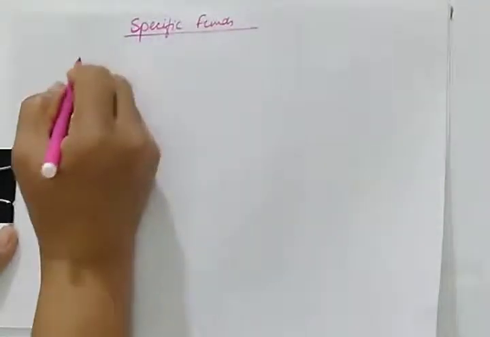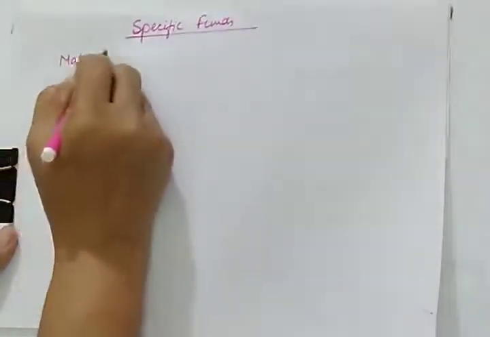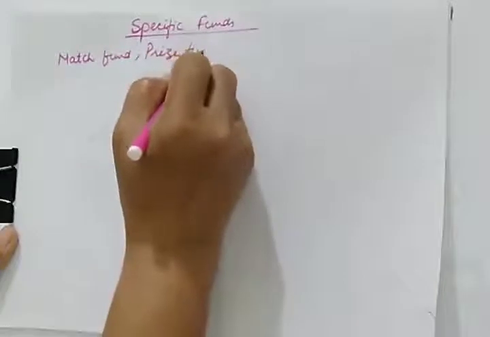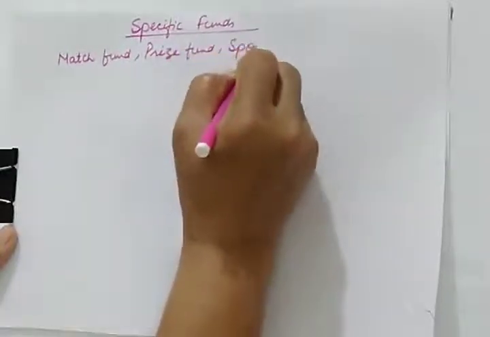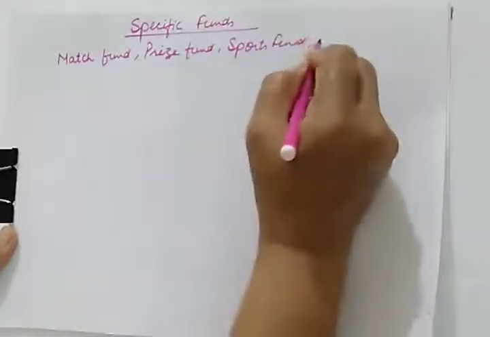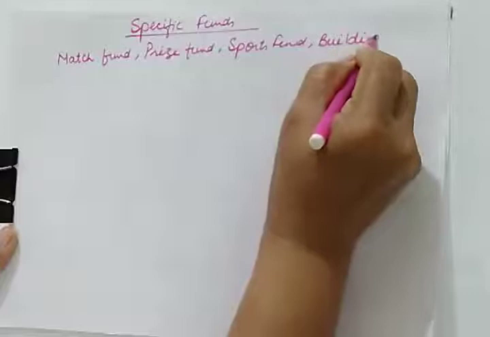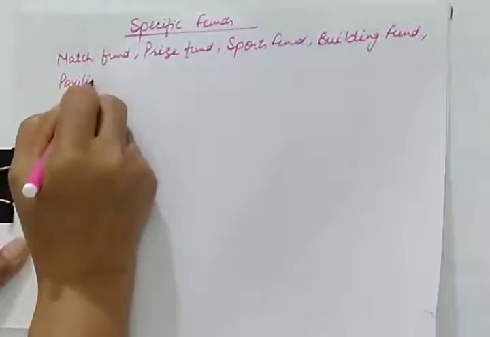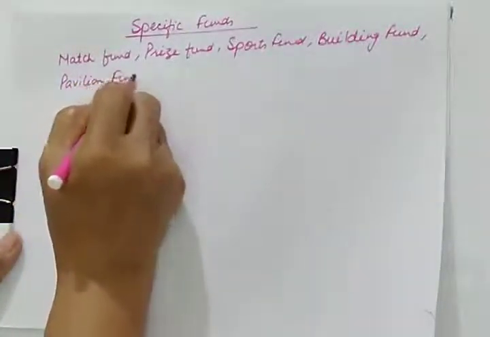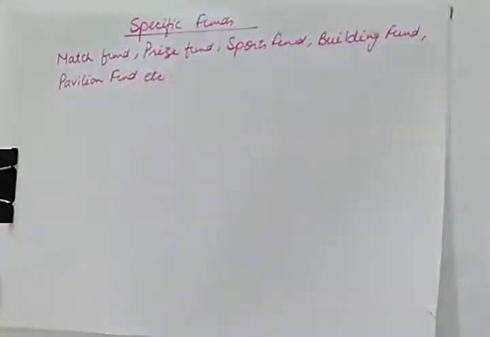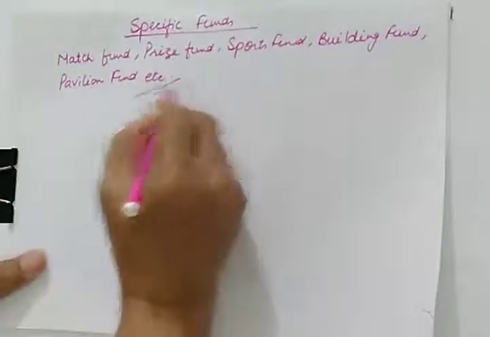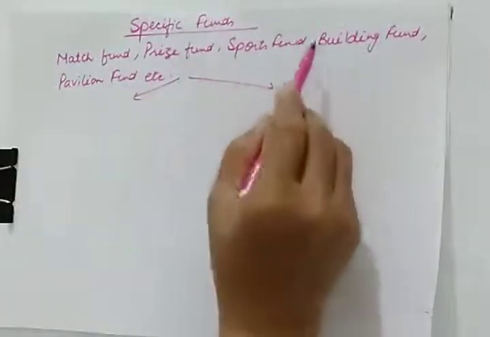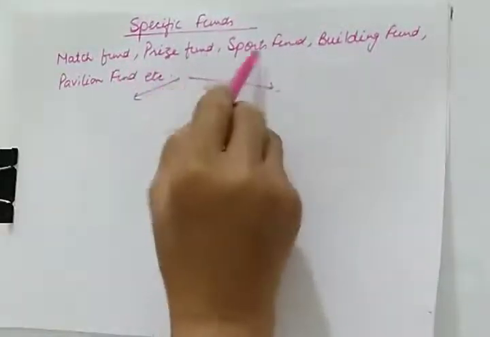The examples can be match fund, prize fund for distribution of prizes, sports fund, or it can be building fund for construction of building, and for construction of a pavilion we will have a pavilion fund, etc. We can divide the specific fund further into two categories, because match fund, prize fund and sports fund are regular features of a non-profit organization.